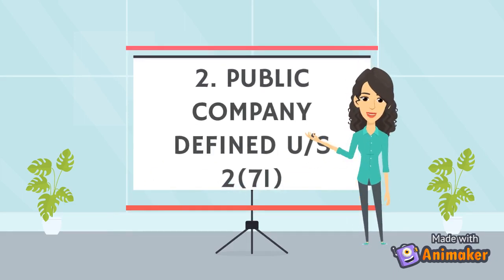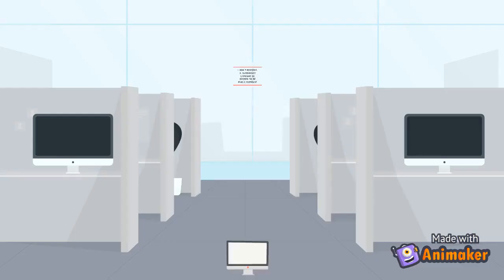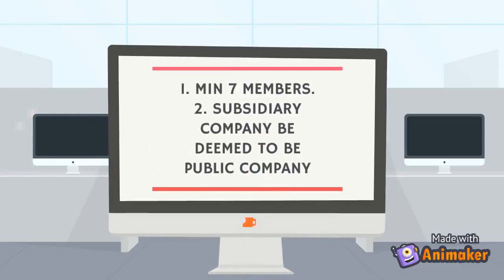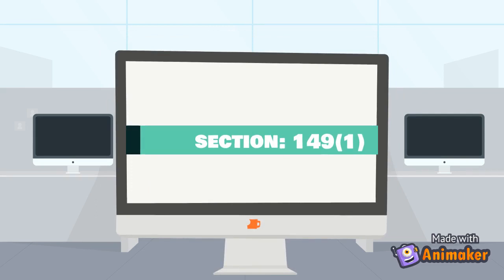Second, public company. According to Section 2(71) of the Companies Act, 2013, public company means a company which is not a private company. It can invite the public to subscribe its shares and does not have any restriction on the transfer of shares. The minimum number of persons required to form a company is 7 and there is no maximum limit. Subsidiary of a public company, whether constituted as a private company or public company, shall be regarded as public company. Section 149(1) further lays down that a public company shall have a minimum number of 3 directors.